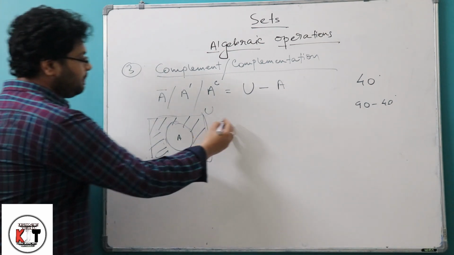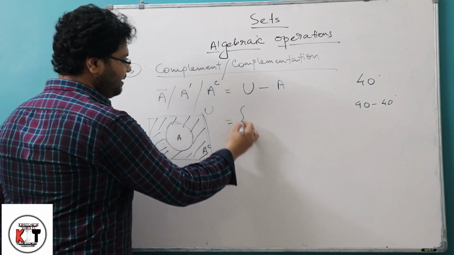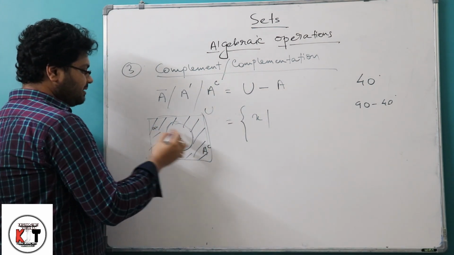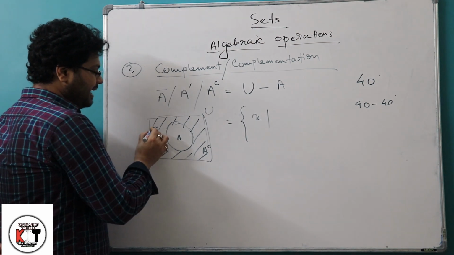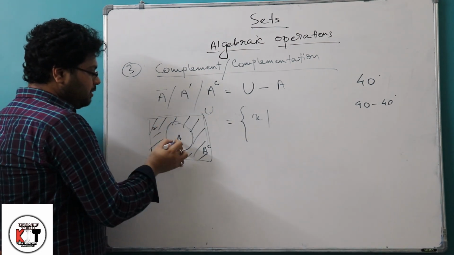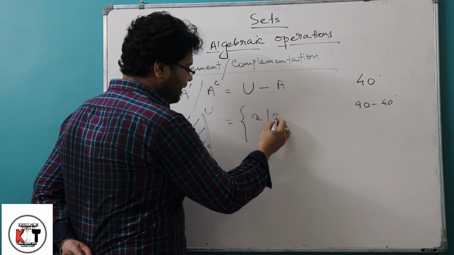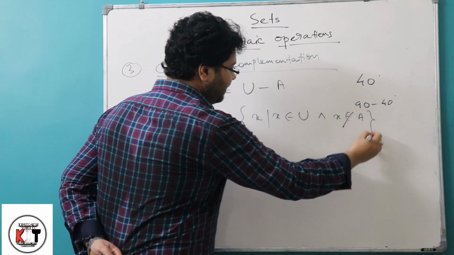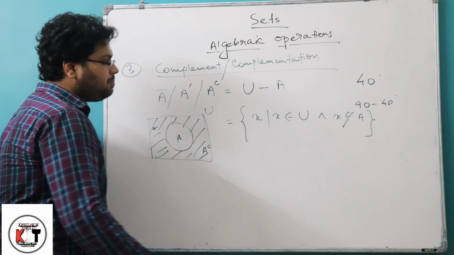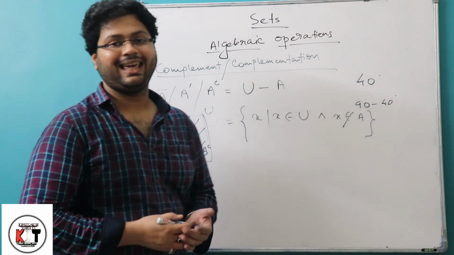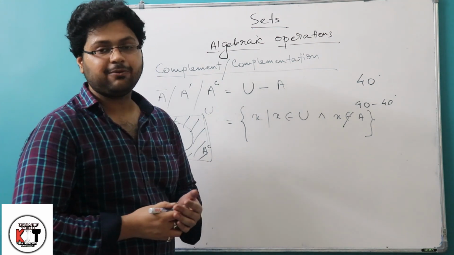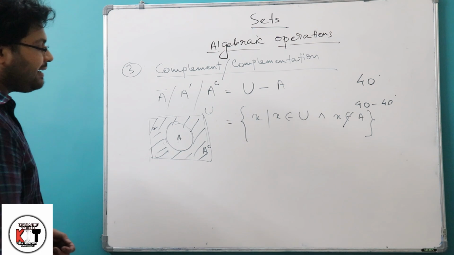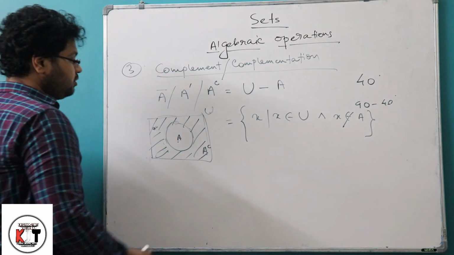Now if we want to represent this in set builder form, we will write x such that, see, if we take any element from this shaded region, it means it belongs to the universal set, but it does not belong to A. So we will write x belongs to U and x does not belong to A. So A complement means the outer portion of A. That is, if we take any element from the A complement, that element will not belong to that set.